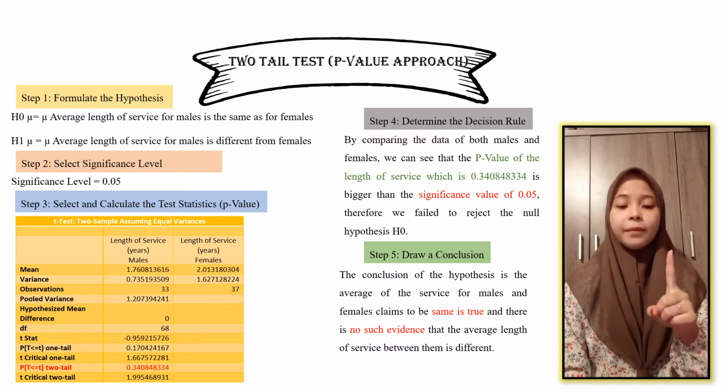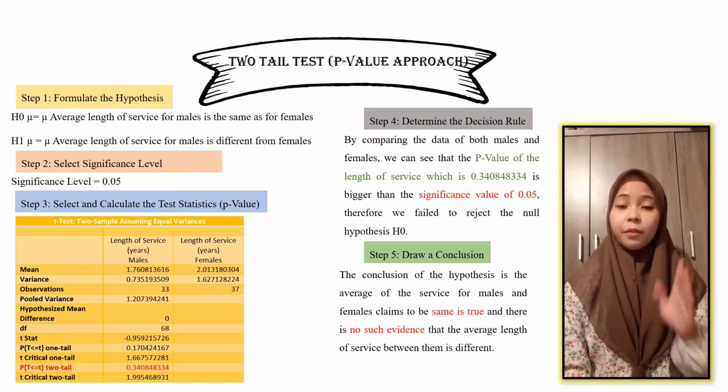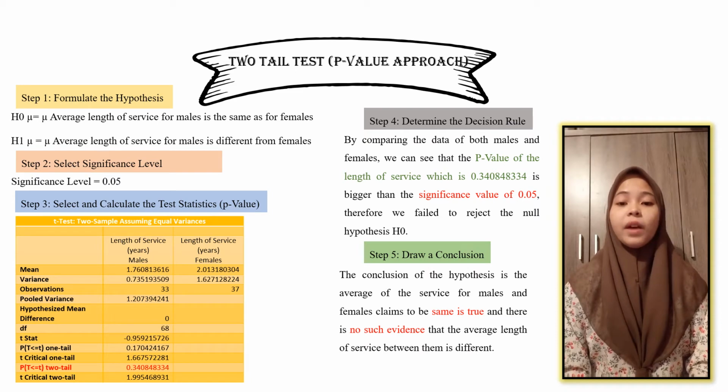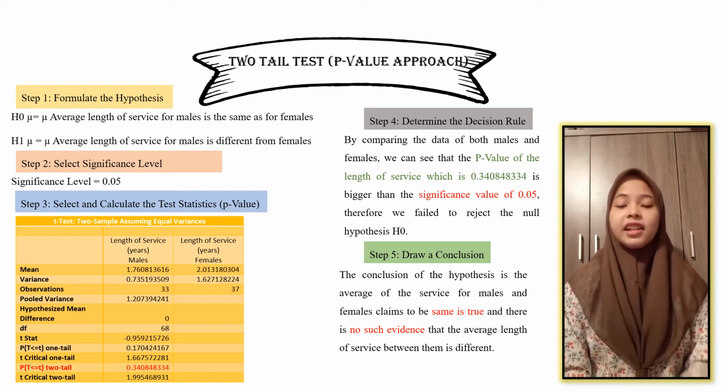The first step is to formulate the hypothesis. The H-null, or null hypothesis, is that the average length of service for male and female workers is the same. The alternative hypothesis, or H1, is that the average length of service between males and females is different. The second step is to select the significance level. We will set the significance level at 0.05.